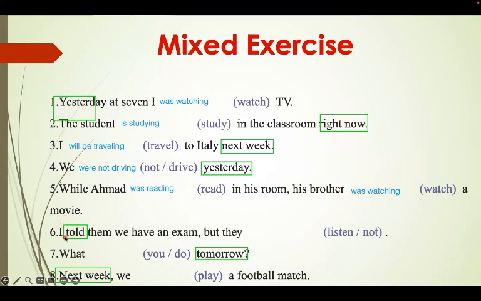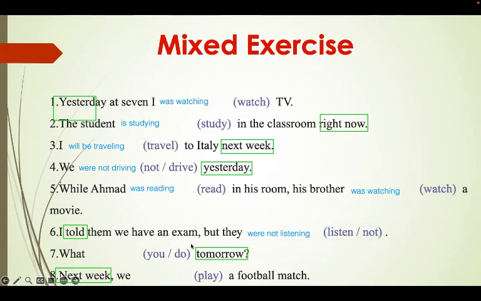Excellent. Now let's go to number 6. I told them we have an exam, but they do not listen. So in the past continuous. So I told them that we have an exam, but they were, and then it's a negative, not. Then we add the verb, the verb here is listen. Then we add ing. So they were not listening. Very, very simple.